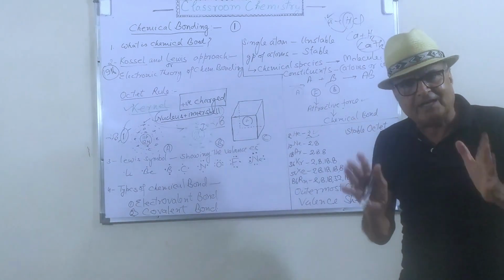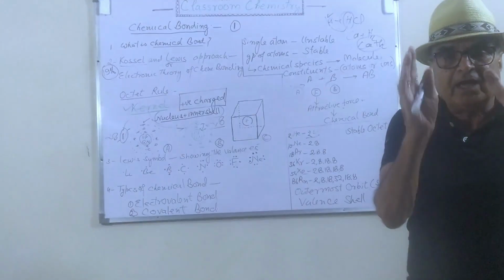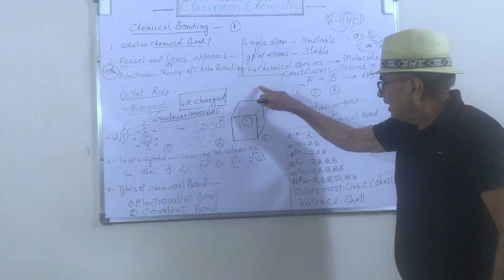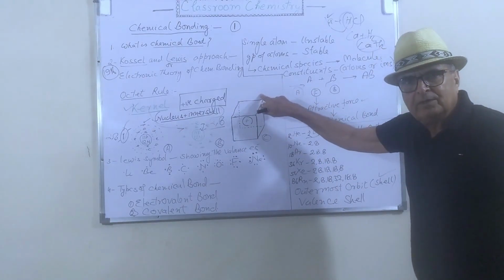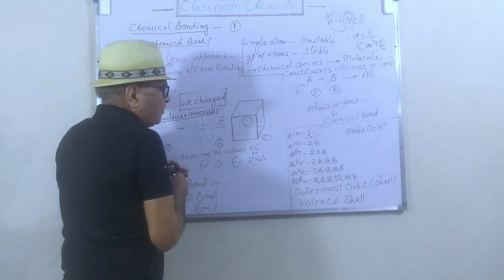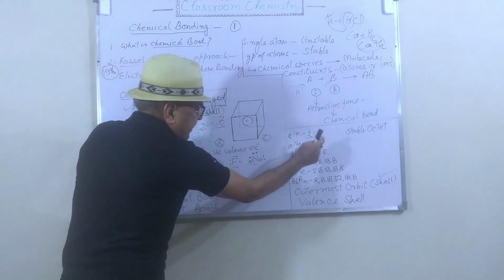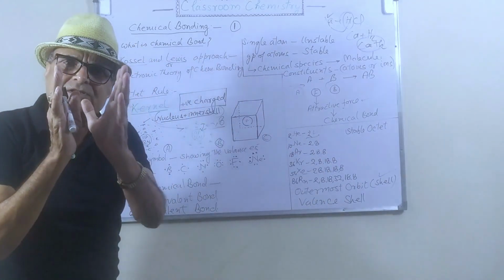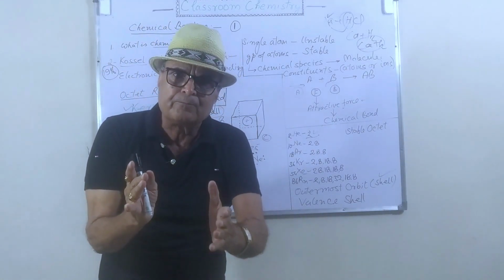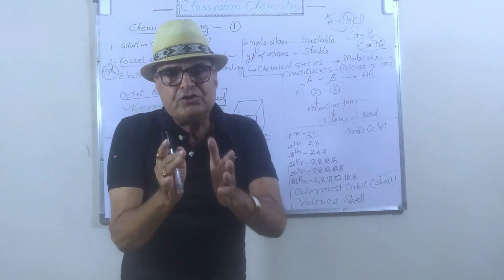They assumed that each kernel in the atom is surrounded by a cube, and when the 8 corners of this cube are occupied by 8 electrons, as in all the noble gases, it is stable. So from here they logically concluded that each atom